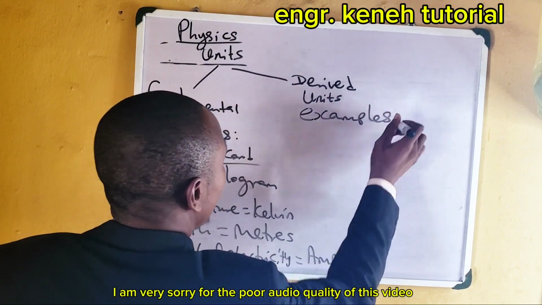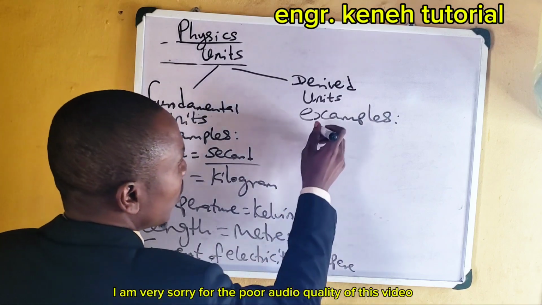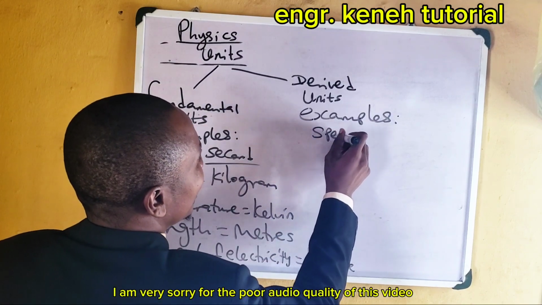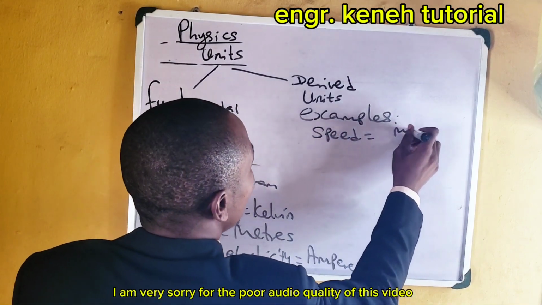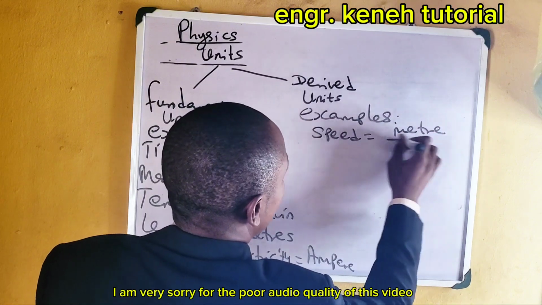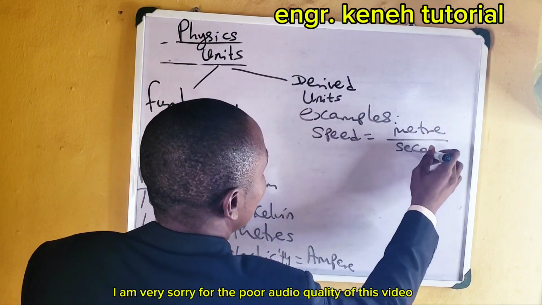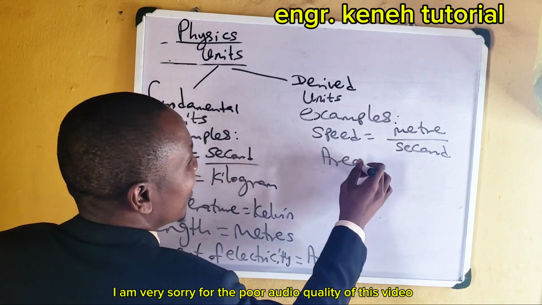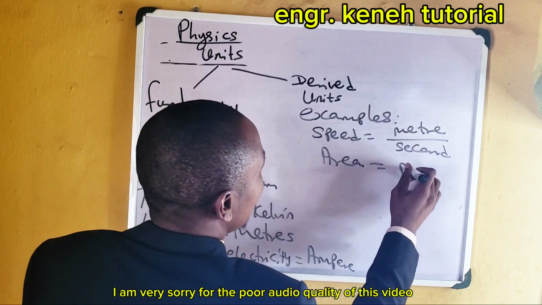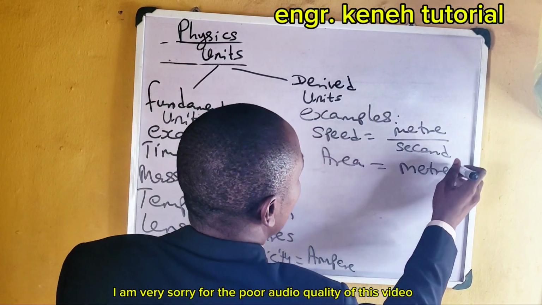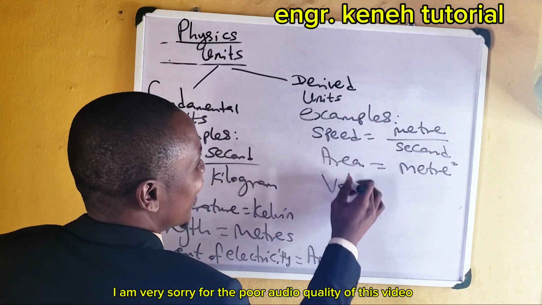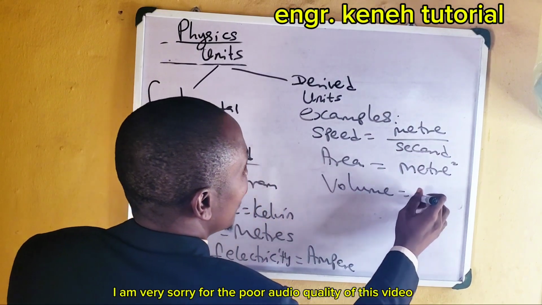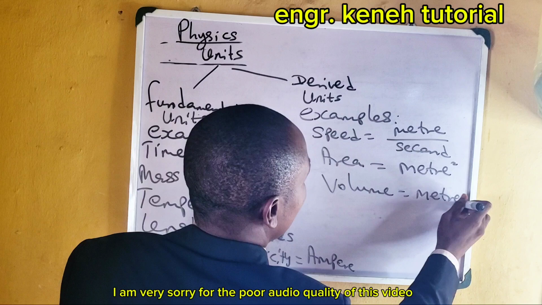We have examples like this. We have speed. Speed is meter per second like this. Then we have area. Area we have meter raised to power 2. We have volume. Volume, we have meter raised to power 3.